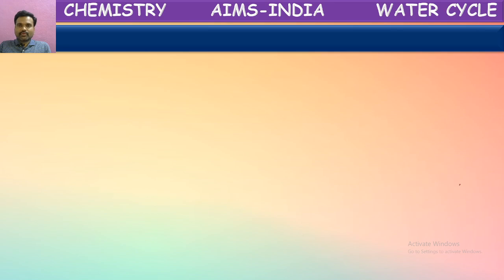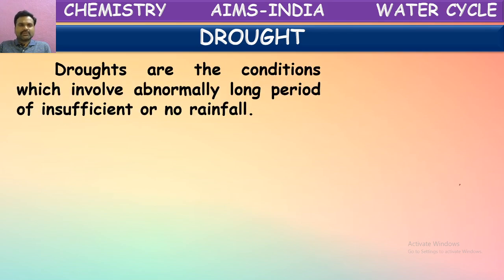Next, one more disaster, or we can say natural calamity, that is drought. We can say drought is the reverse of floods, the reverse of heavy rainfall. What is drought? Droughts are conditions which involve abnormally long periods of insufficient or no rainfall.